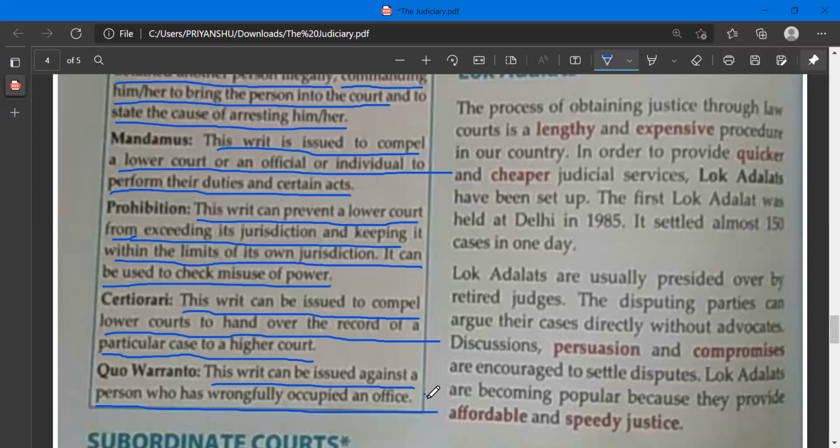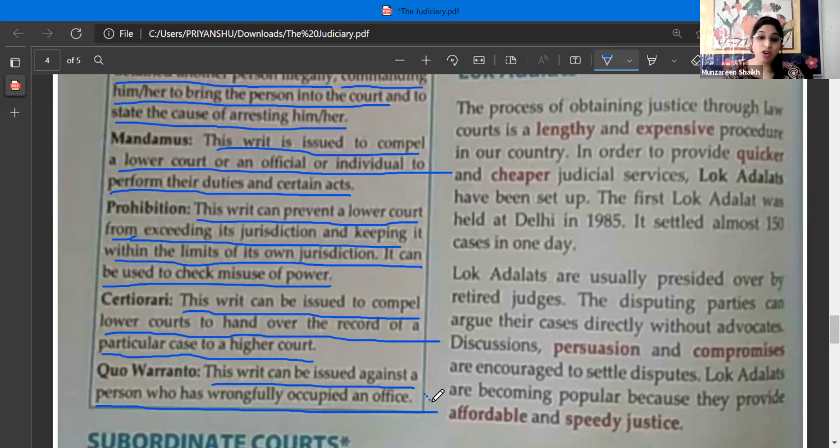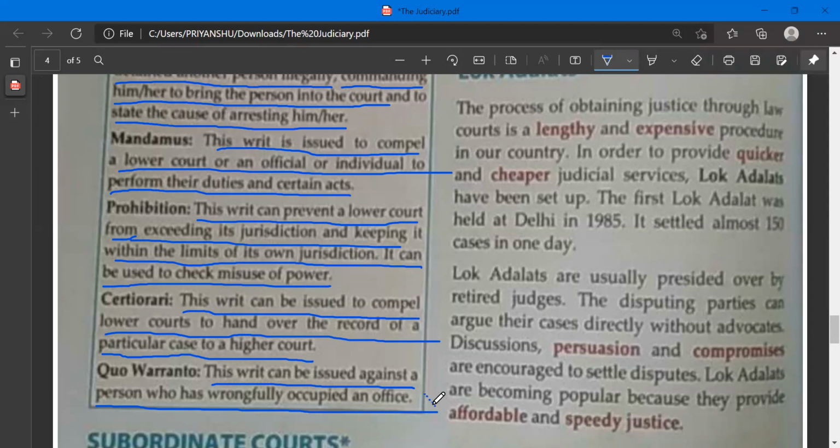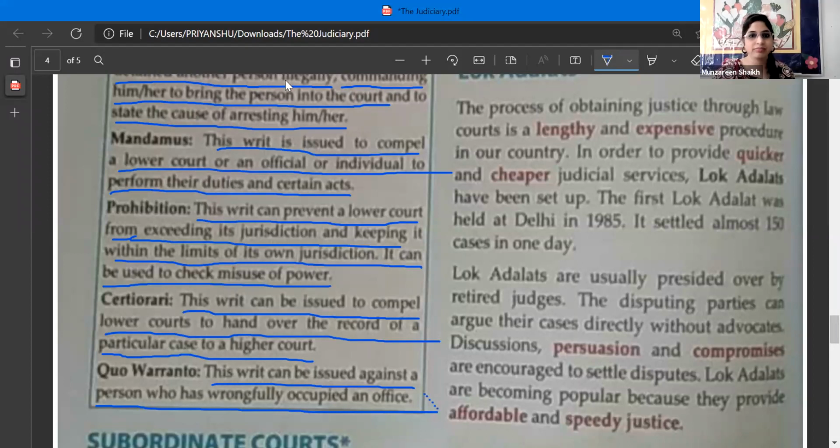Ma'am, the person who has wrongfully occupied, to that person. Okay. Clear, everyone? Yes, ma'am. Raj, Priyanshu, and others, everyone clear? Yes, ma'am.